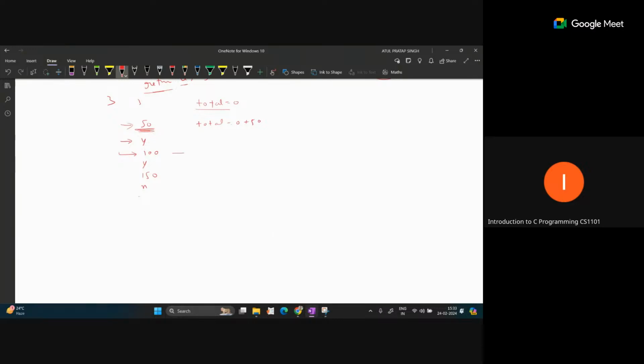When we get the second input, total is now 50, so total equal to 50 plus 100, like 150. And at this step total equal to 150 plus 150, now 300, and now n, so this total value should be printed, so the output should be 300 like this. So how can you run this type of code, where for each input press, y and n, you have to execute the same scanf statement again.